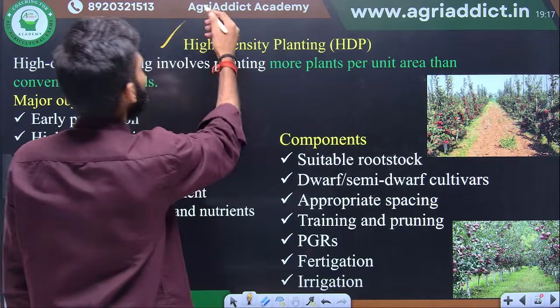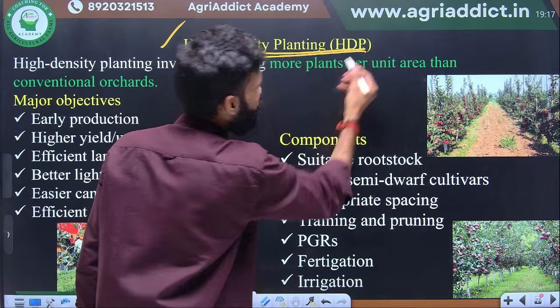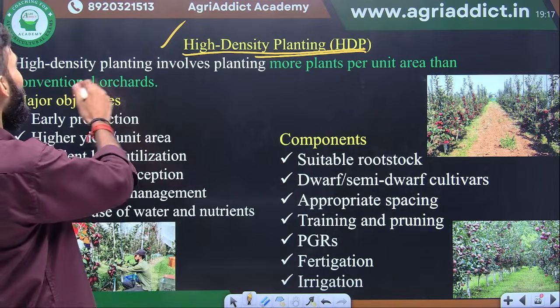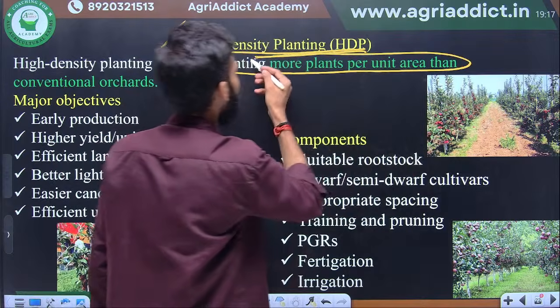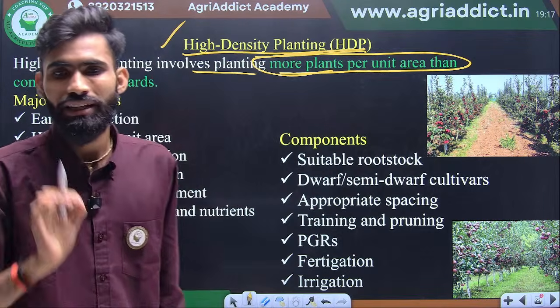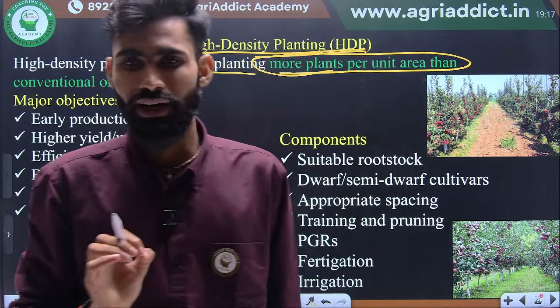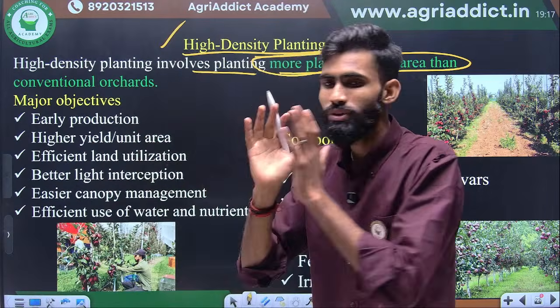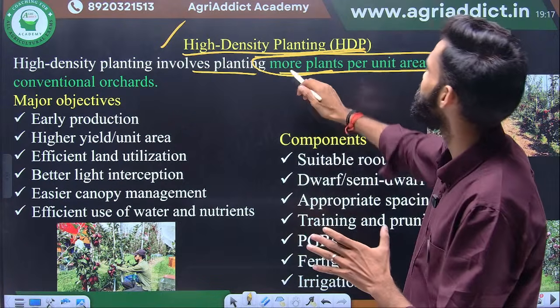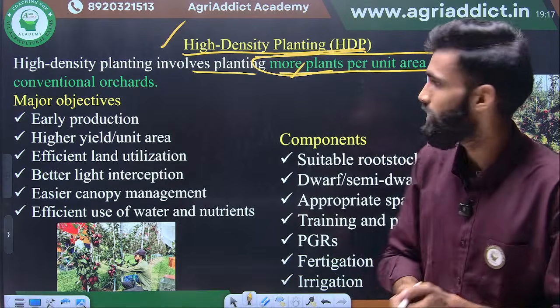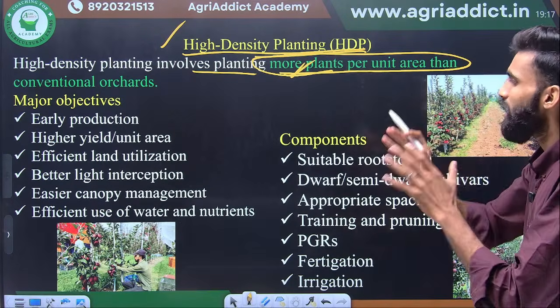First one is the advanced topic, the high density planting. So what is high density planting? High density planting involves planting more plants per unit area. This is the simple definition of high density planting. Normal spacing, suppose 10 meter, you reduce the spacing of the plant up to 5 meter. This is called high density planting. Okay, more plants per unit area.